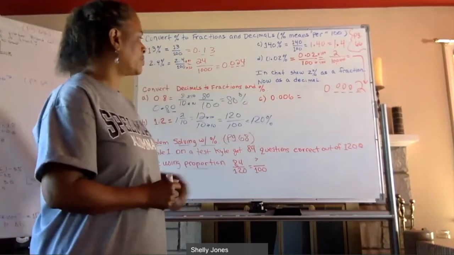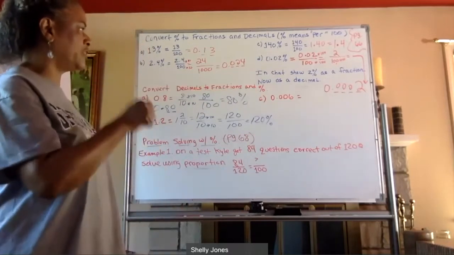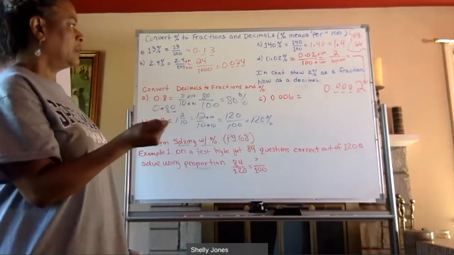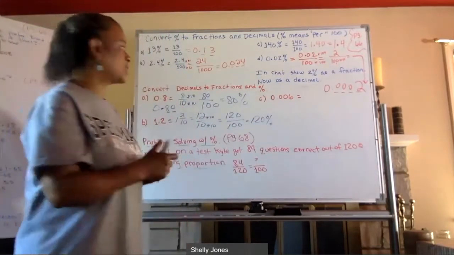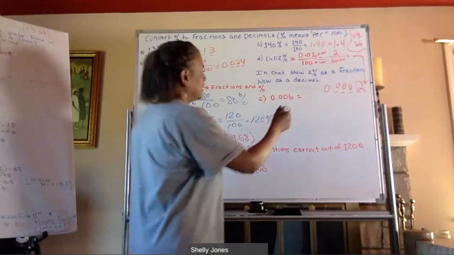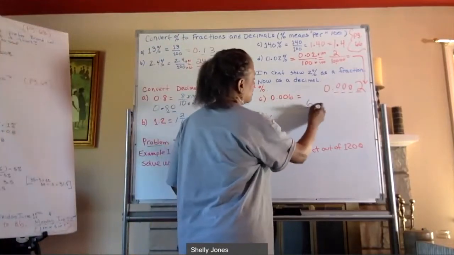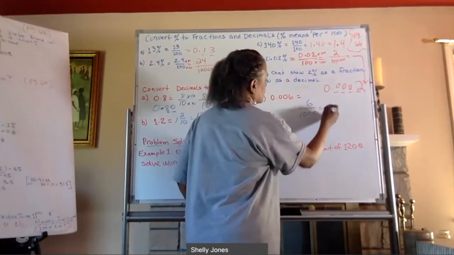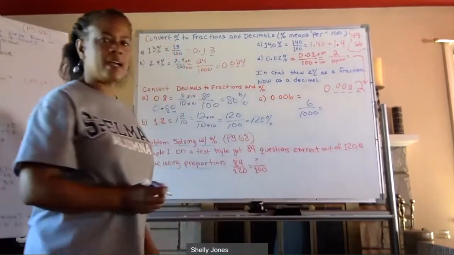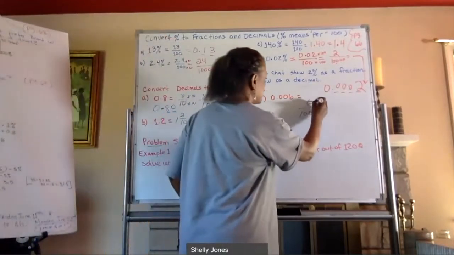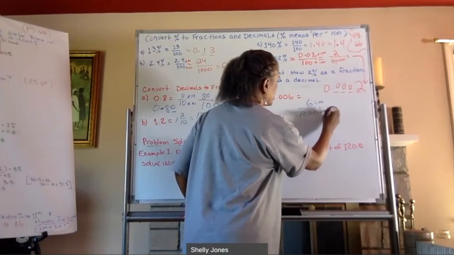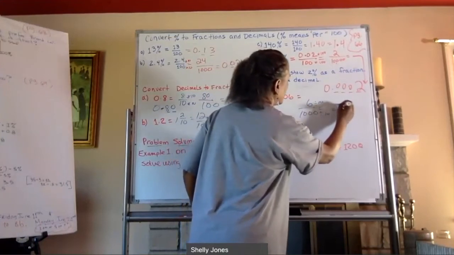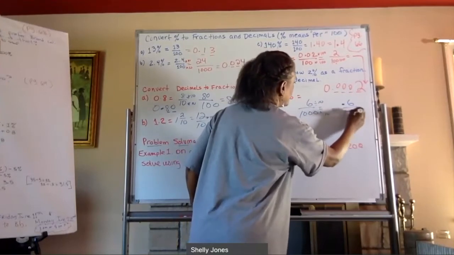We have one over here, 0.006. So that's tenths, hundredths, thousandths. So okay, let's do it. 6 thousandths. So I need to divide by 10, divide by 10, divide by 10, and I get 0.6 over 100.